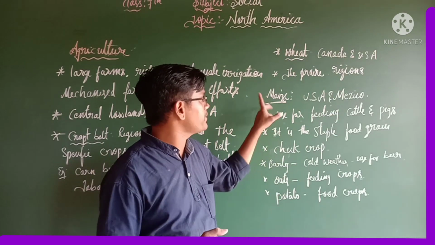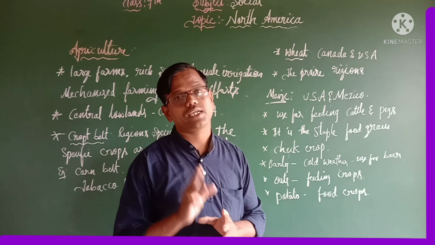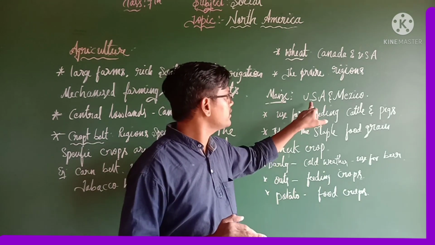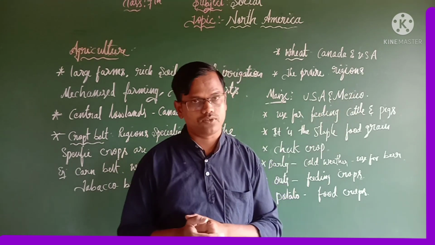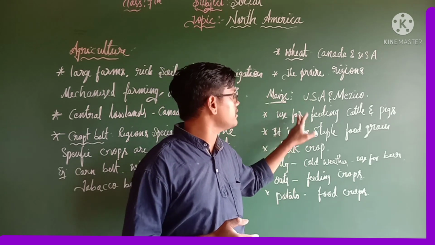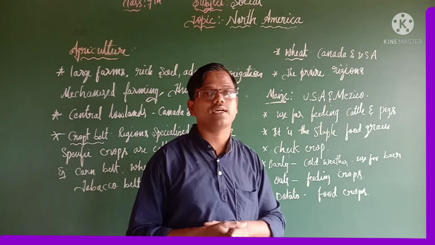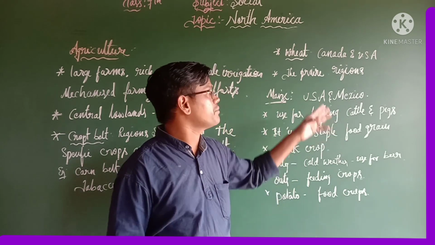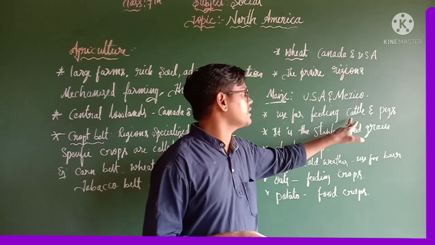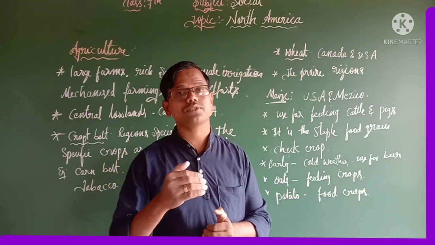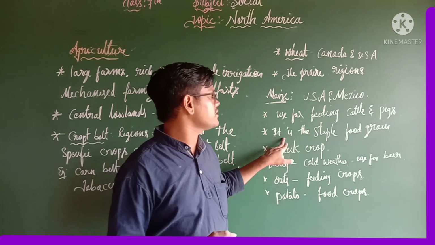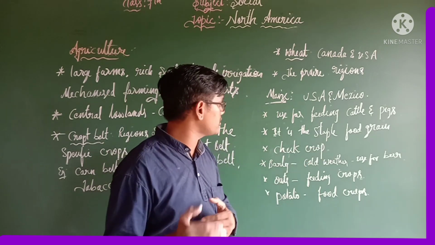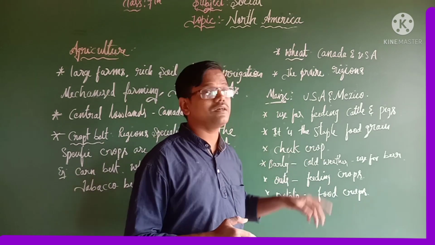The next one, maize. In maize production we can see two important places, those are USA as well as Mexico. And these people use maize for feeding cattle as well as pigs, because the Mexican people are rearing cattle and pigs for what purpose? Meat. And it is also a staple food grain, but nowadays it has become a cash crop also.